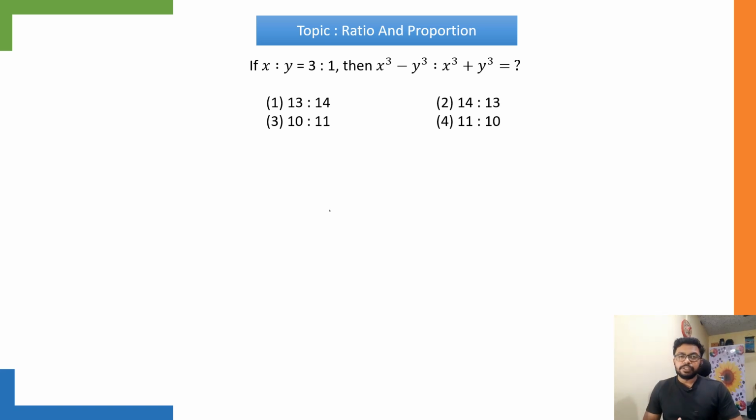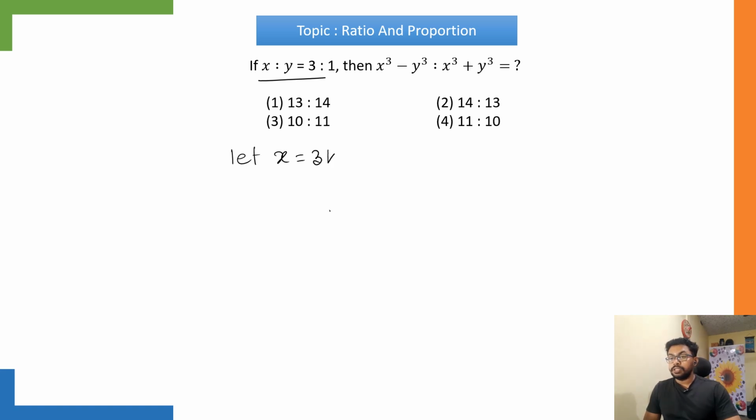So we have this question. It says x is to y is equal to 3 is to 1. Then x cube minus y cube is to x cube plus y cube is equal to what? Okay. So from x is to y is equal to 3 is to 1, we can write let x equal to